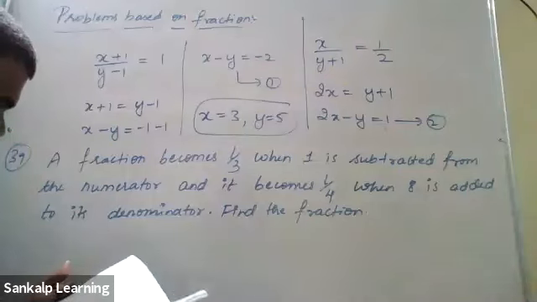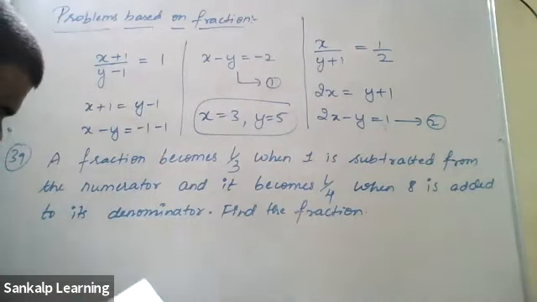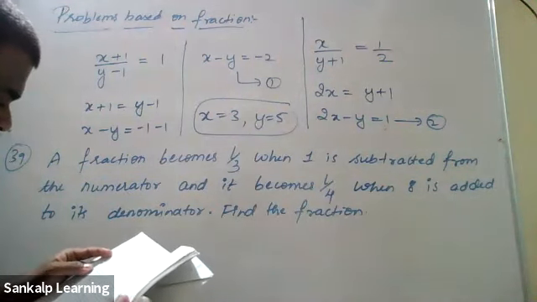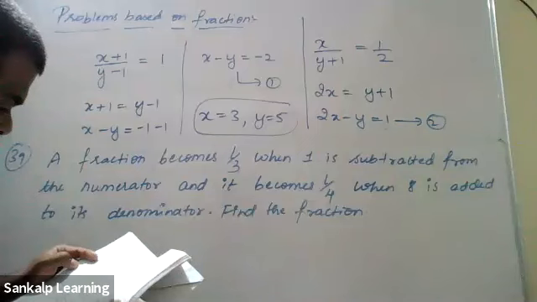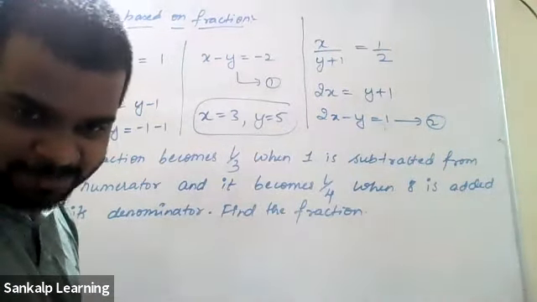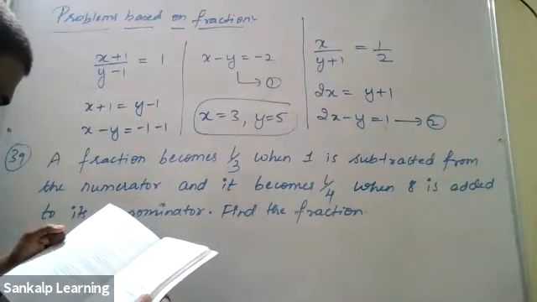Your choice of elimination. Whichever you want to eliminate, you can. Sometimes you can also eliminate the teacher if you don't want. After 7 o'clock, not before that. So I can see some of them have eliminated me. There was 27 when I started. Now it's 22. 5 of them left.